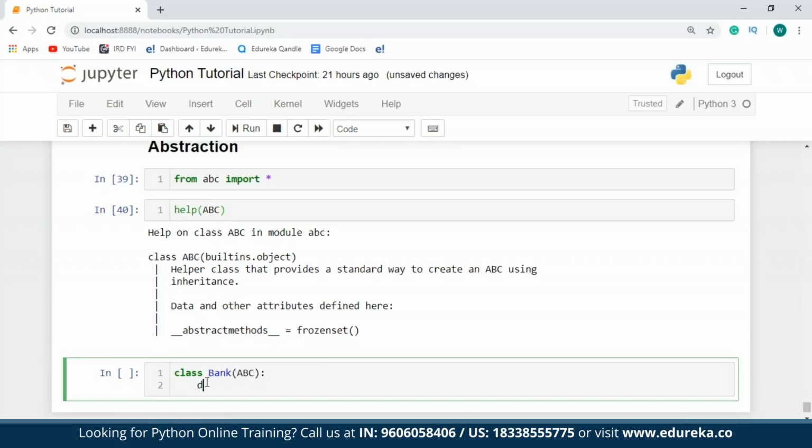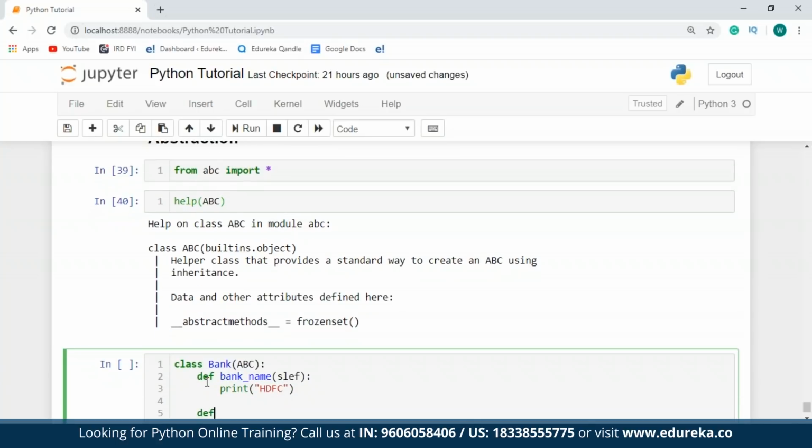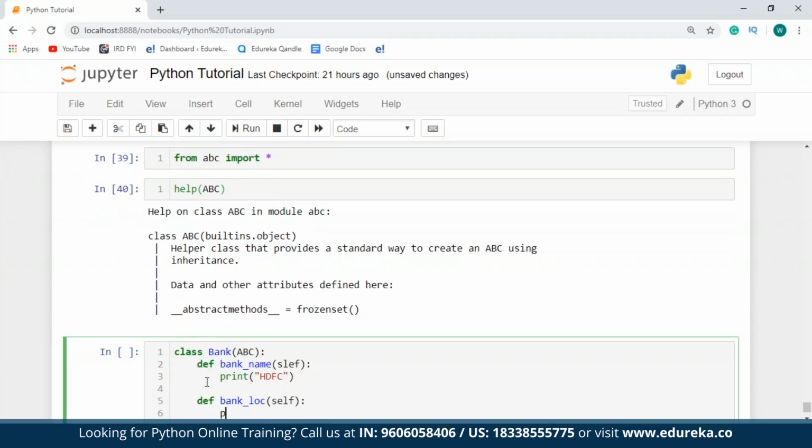Now moving on, I'll define two functions, starting with bank_name and the self parameter. I'll just print the name of the bank. I'll say HDFC. And then I'll define another function called bank_location. I'm not going to provide the body of this, so I'll just write pass.